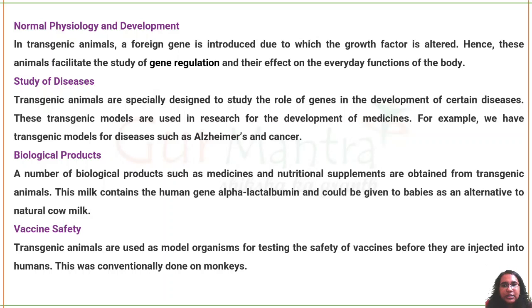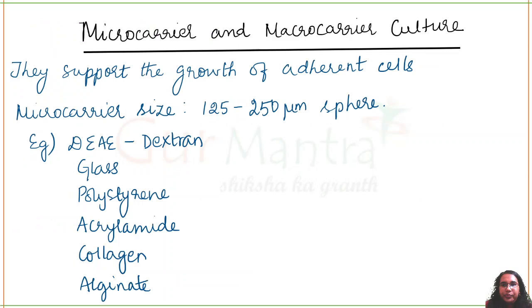For example, mice will be used as a model for Alzheimer's or cancer or a heart disease, myocardial infarction. So these are the diseases which can be induced into the mice, and we can study treatment in them. Next is biological products. We get a lot of products, for example, the milk that contains the human gene alpha lactalbumin. It can actually be coming from a cow. A natural cow can produce this. Okay. Next is vaccination. Vaccination is one of the most important things that you can obtain from a transgenic animal.